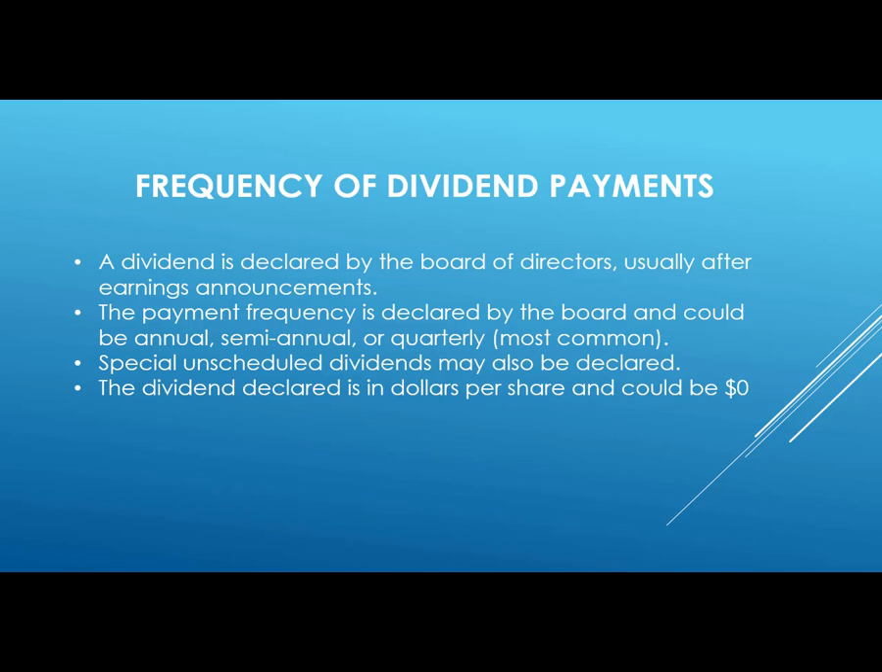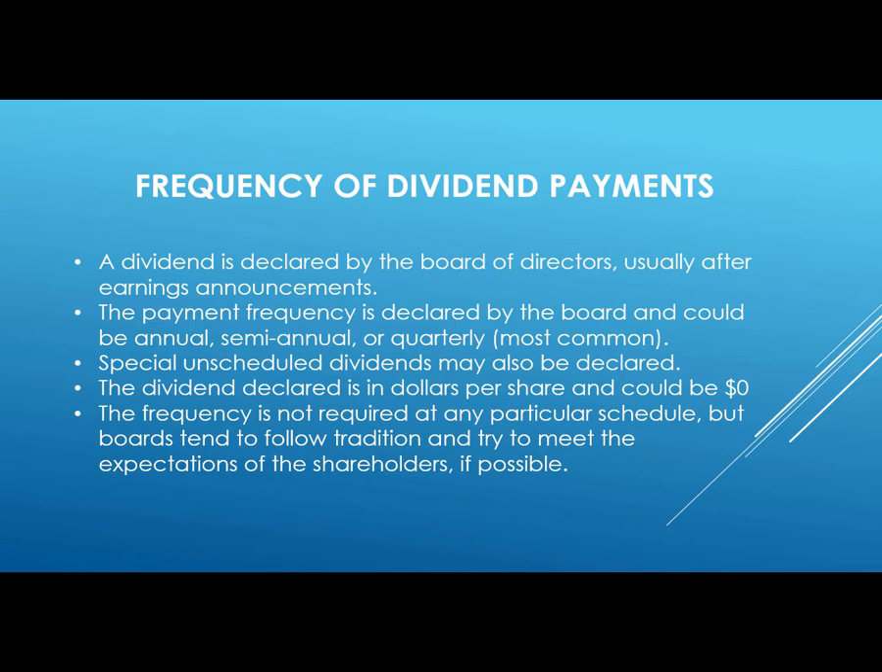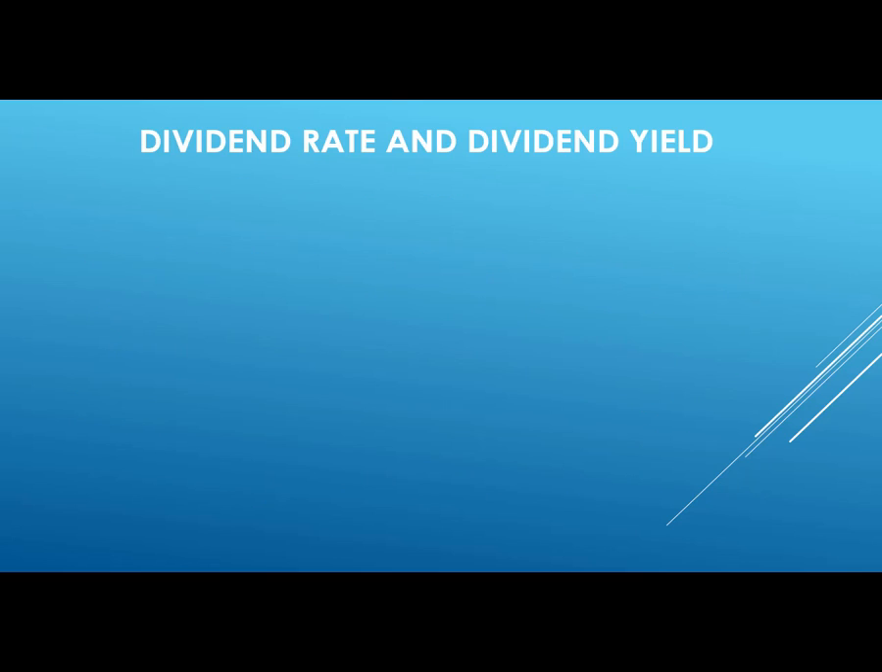The dividend declared is in dollars per share, but could be zero. So as the board of directors meets, they issue shares to common shareholders, but that dividend could be zero. The frequency is not required in any particular schedule, but boards tend to follow tradition and try to meet the expectations of the shareholders, if possible. They do like to keep the shareholders happy.